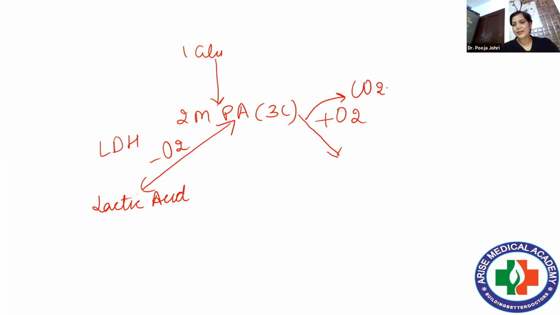On the other hand, if pyruvic acid undergoes the reaction in the presence of oxygen, it gives out a molecule of carbon dioxide. So the process will be decarboxylation. Always remember, D means removal. Removal of what? Carbon dioxide. So this process is decarboxylation. Since it is in the presence of oxygen, it is oxidative decarboxylation. And the product produced would be acetyl coenzyme A.